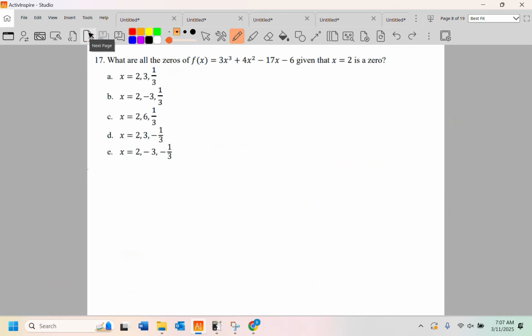And the last one before I clear my room, what are all the zeros of f of x equals 3x cubed plus 4x squared minus 17x minus 6, given that x equals 2 is 0? Now, I'm really surprised that they did this because it's not hard. By hand, it's a breeze. You know how to do this by hand. You might even be faster at it by hand than you would be in a calculator. I think I am.